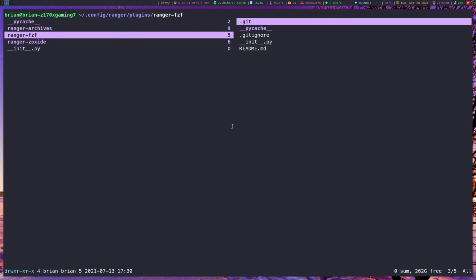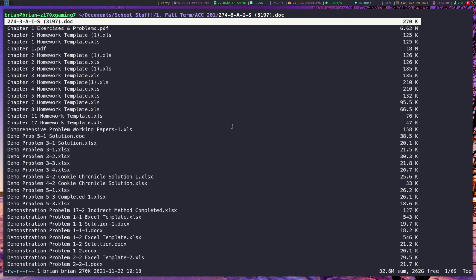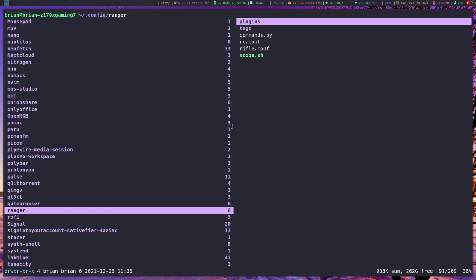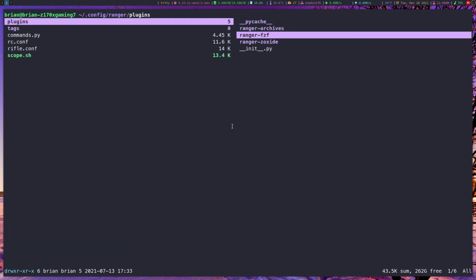Allows you to jump to whatever place. So if I do Z and then ACC, it will jump to ACC 201, similar to what it does in the terminal. If I did Z, it takes you back home, or it takes you actually back to where you were previously. So it's kind of quite nice.